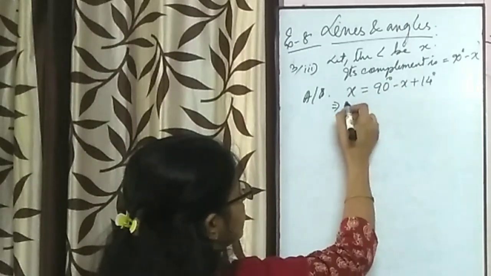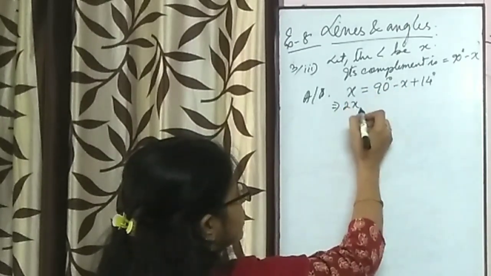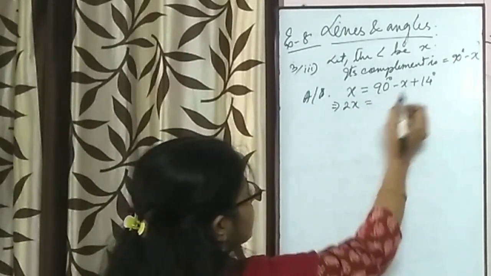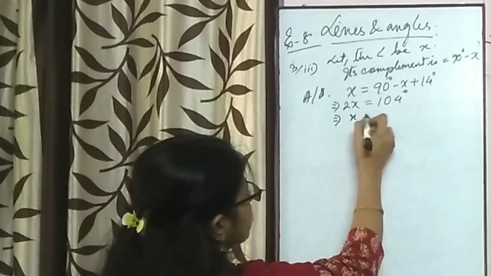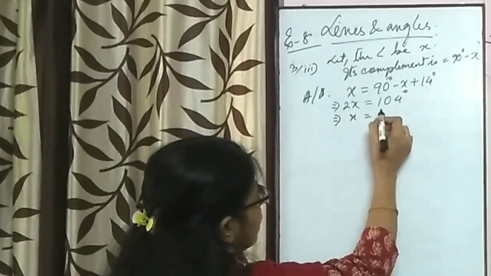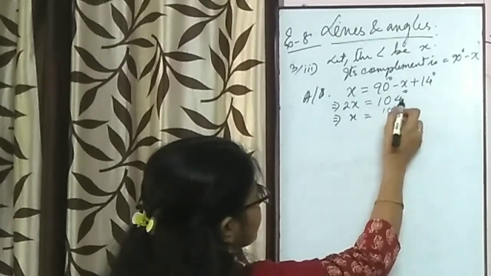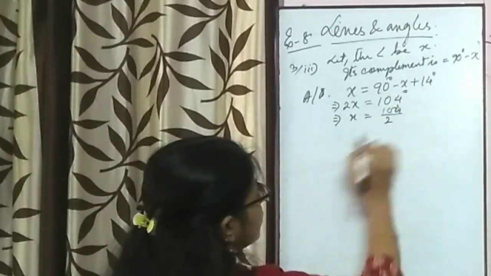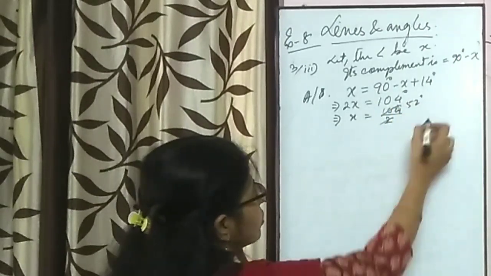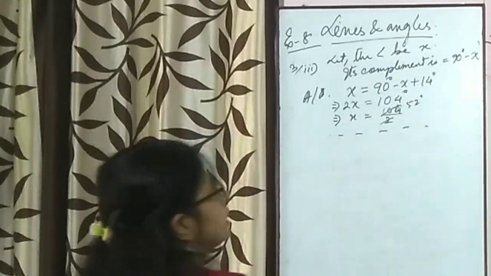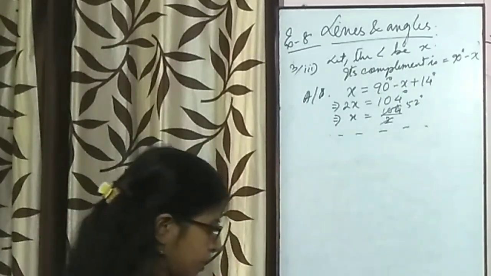So x is shifted here, it becomes twice x. While shifting, x plus x, twice x, 90 plus 14, 104 degree. Therefore x equal to 104 divided by 2, 52 degree. So here is the answer. Therefore the angle is 52 degree.